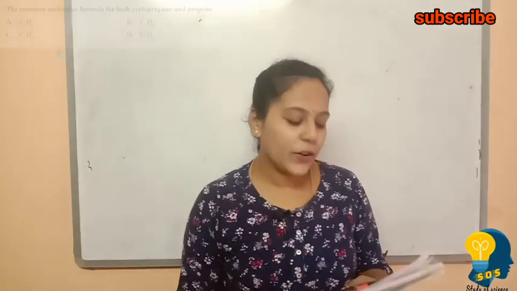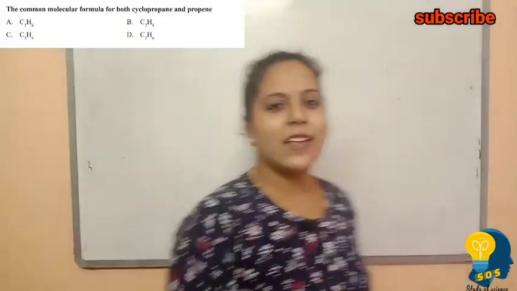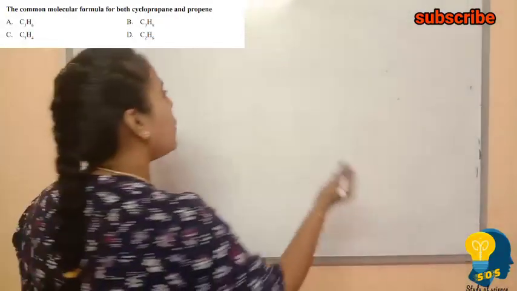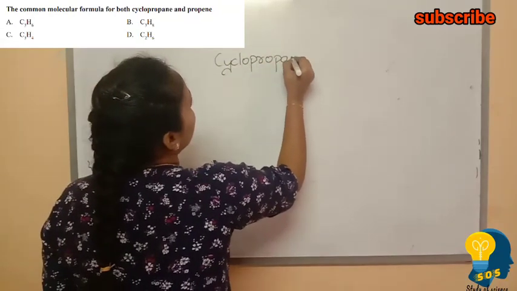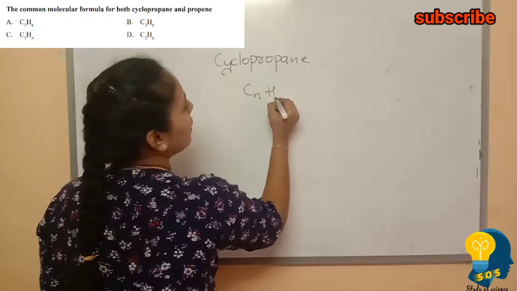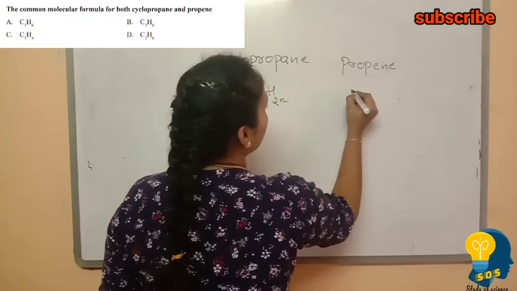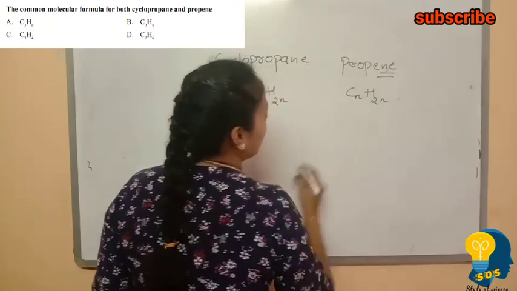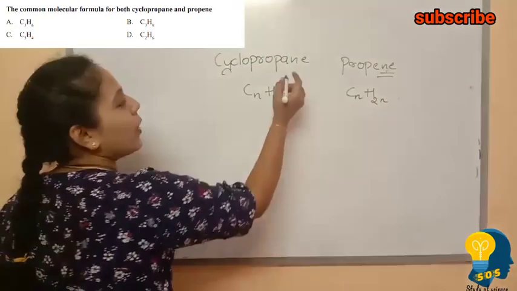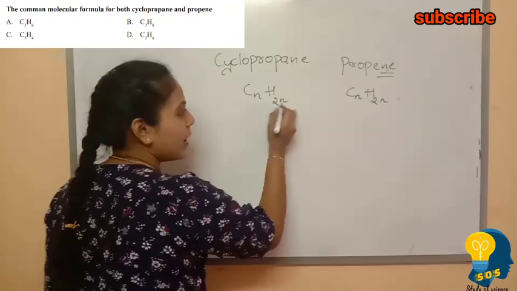Okay, so the next question is the common molecular formula for both cyclopropane and propene. It's very easy if you know the general formula. Cyclopropane, its general formula is CnH2n. Propene, ene means alkene, and the alkene general formula is CnH2n. Cyclopropane, that means the cycloalkane's general formula, is also CnH2n.